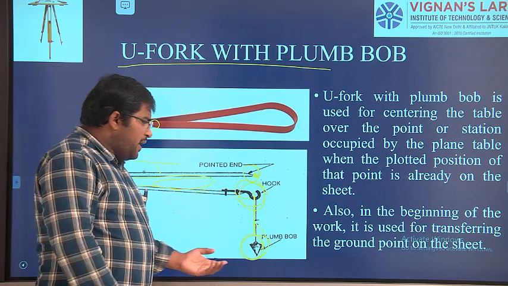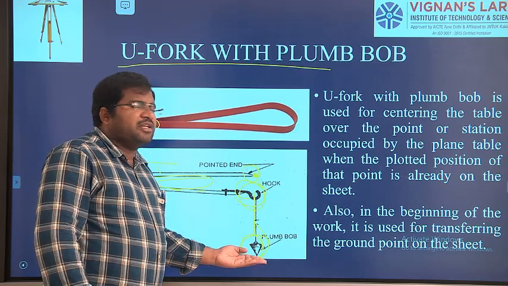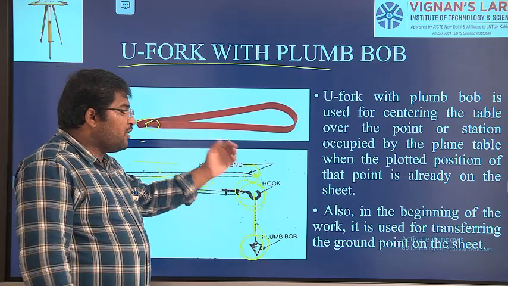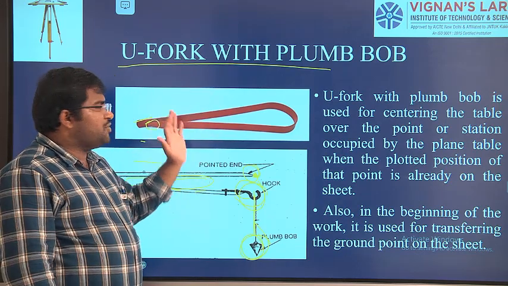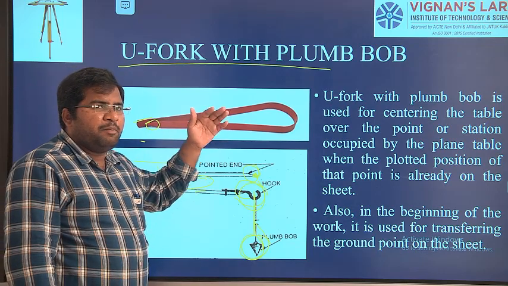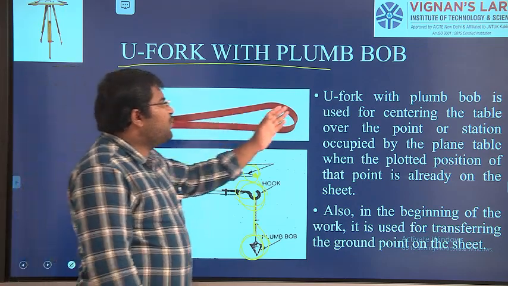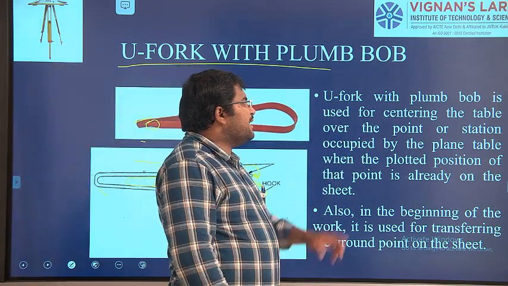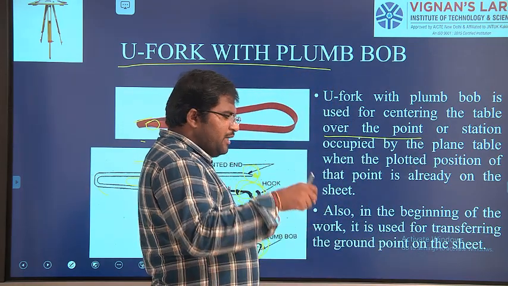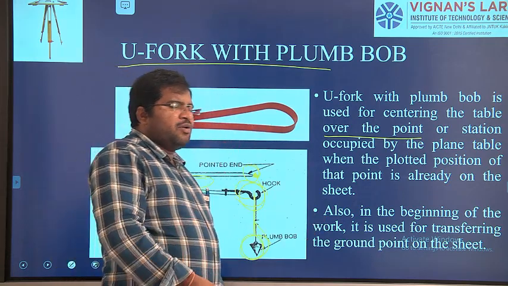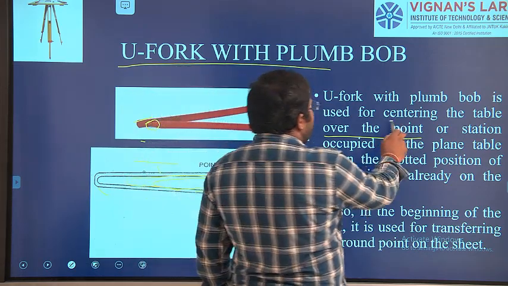Same thing, whenever a point is there on the ground, if you want to transfer that from ground to the paper, we do it with the help of the U fork. This is the main usage of this U fork: to transfer the point from plane table to the ground, and also from ground to the plane table. U fork with the plumb bob is used for centering the table over the point.